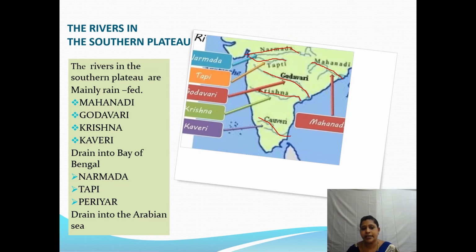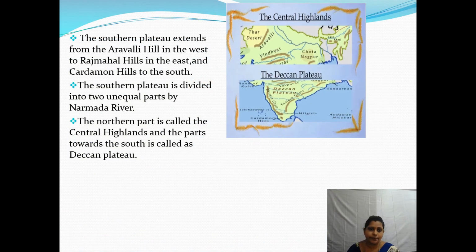Which are the rivers that drain into the Bay of Bengal? Mahanadi, Godavari, Krishna, Kaveri. Yes. And the rivers that drain into the Arabian Sea are Narmada and Tapi.